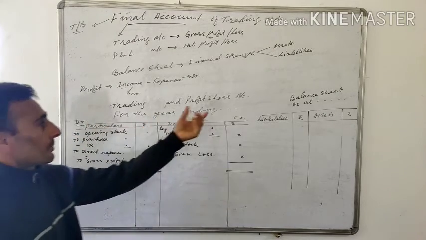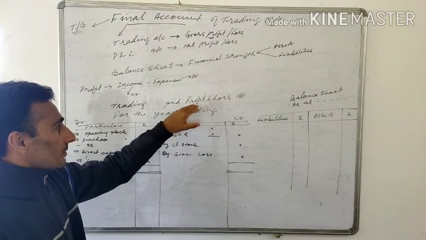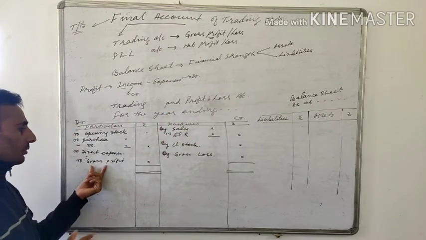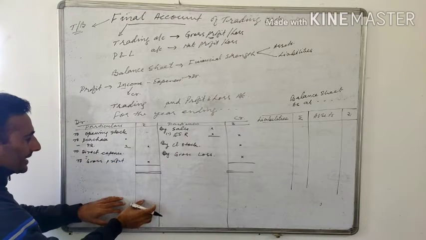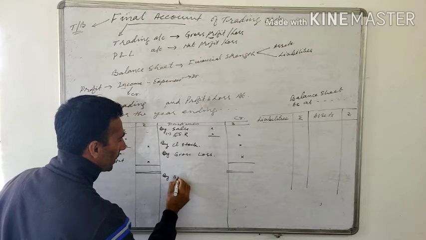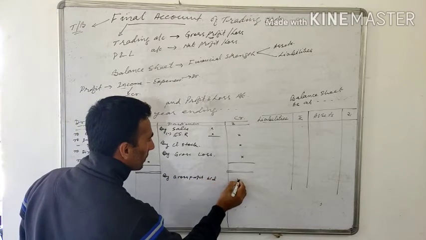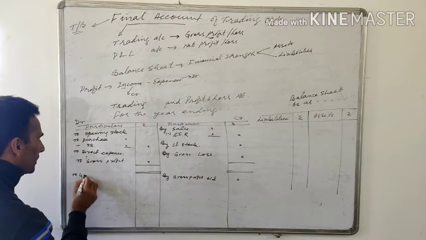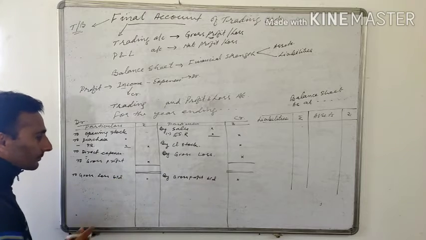After the trading account, we will prepare the profit and loss account. Now, to prepare the profit and loss account, we will bring down this profit. This is the gross profit. The first part is finished. We are going on to the second part. So this gross profit will be brought down here as gross profit brought down, the amount. If there is a loss, this loss will come down this side as gross loss brought down.